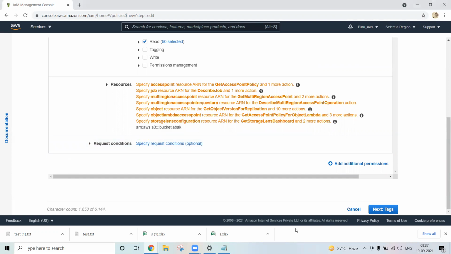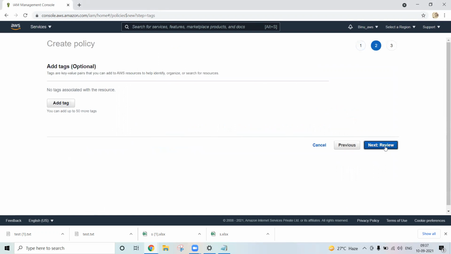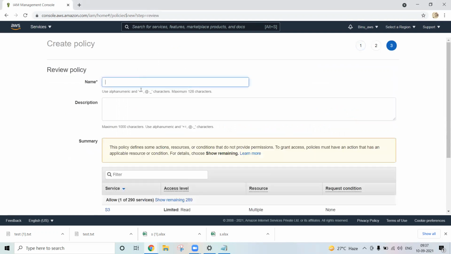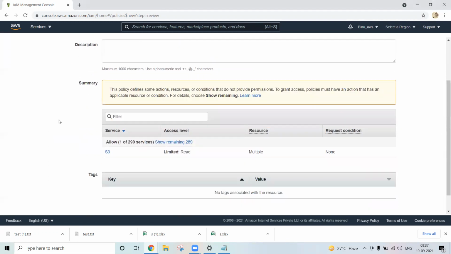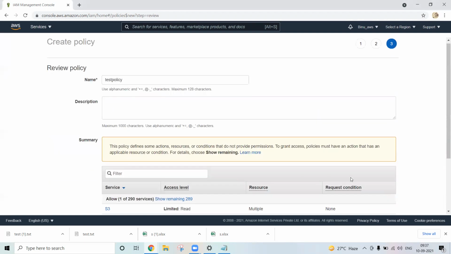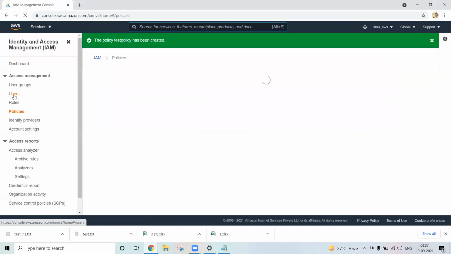Okay, so now create next tag. Now next, preview. Now give the name of the policy. I'm giving test policy. Leave it. Now create it. So one policy has been created.